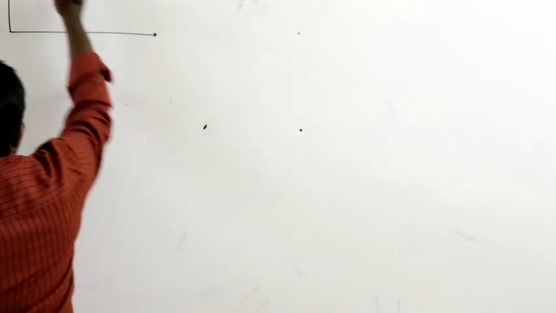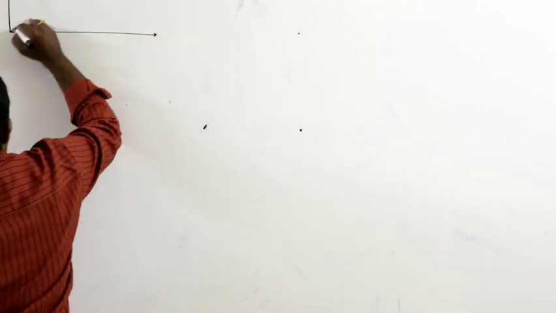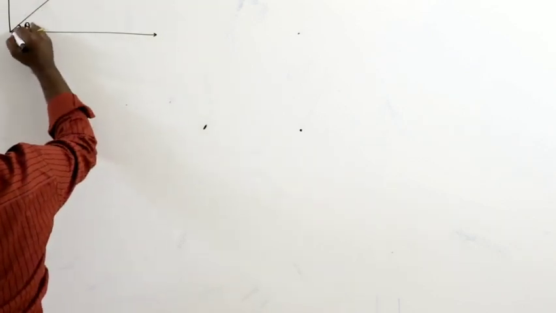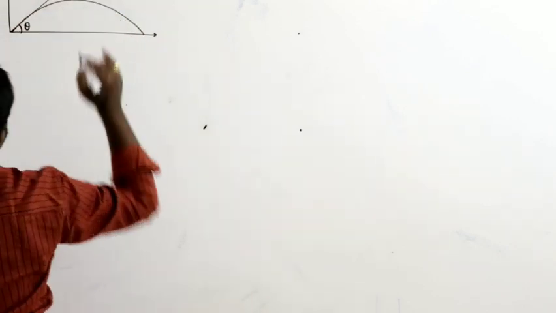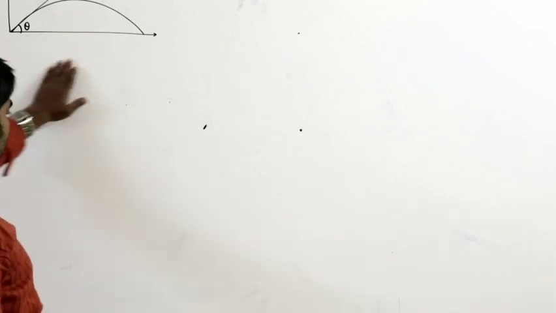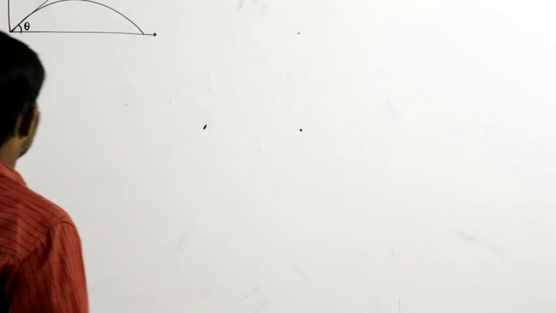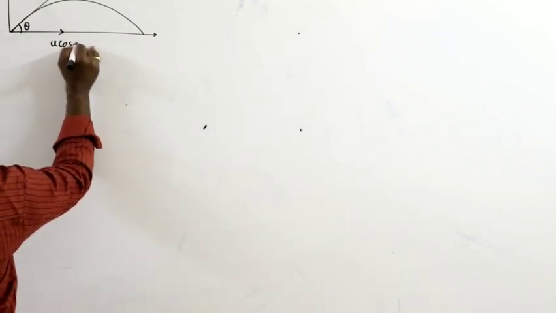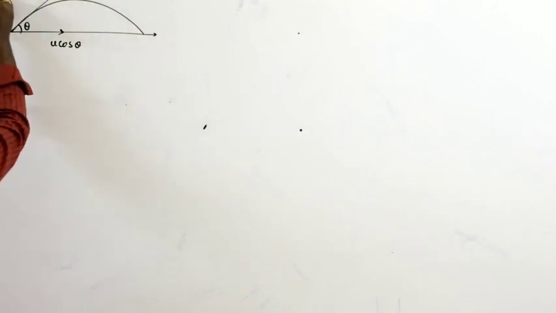Come to the point here. First of all, a body is projected like this, with velocity u at an angle theta to the horizontal. The motion of the body is a parabolic path. In this situation, the velocity can be divided into two components. What are those? U cos theta and u sin theta.